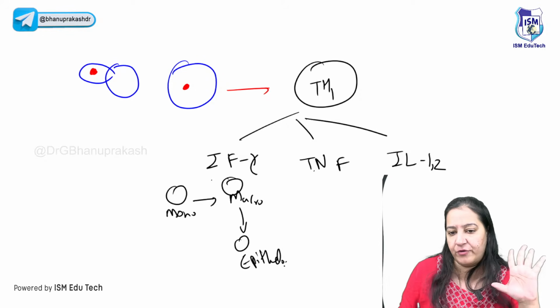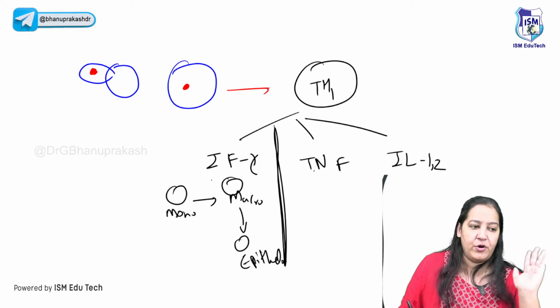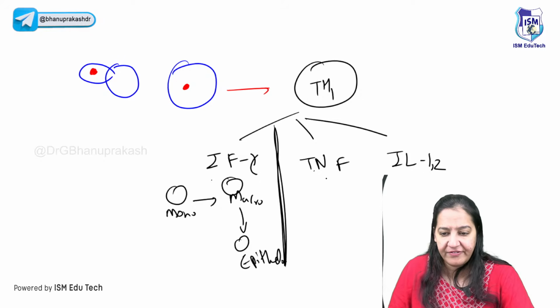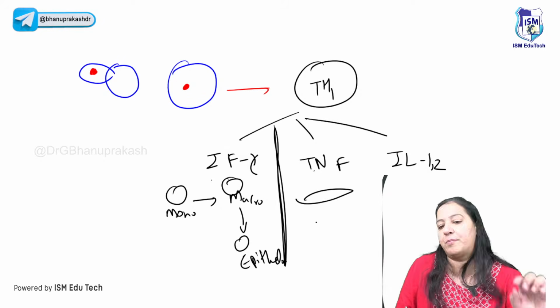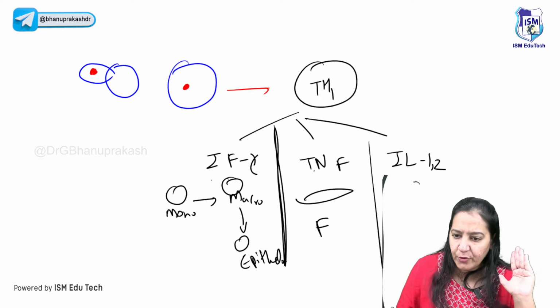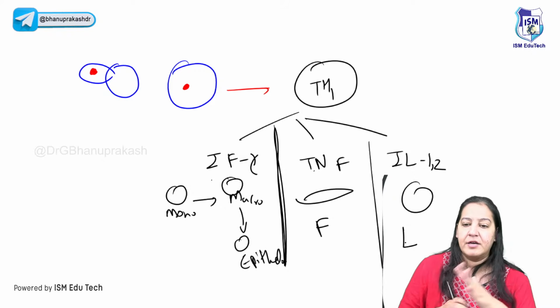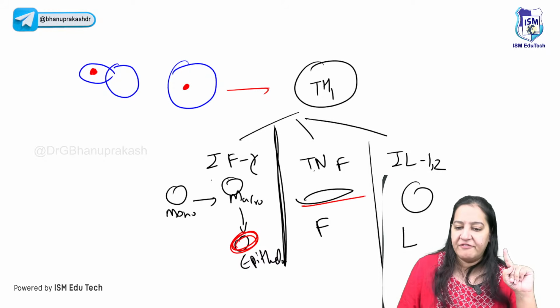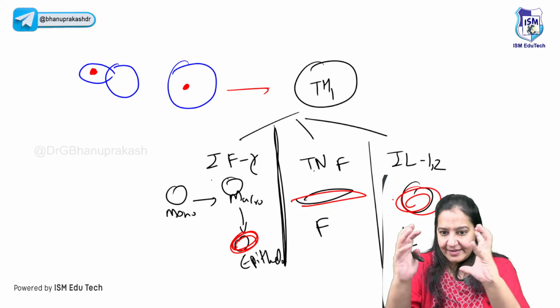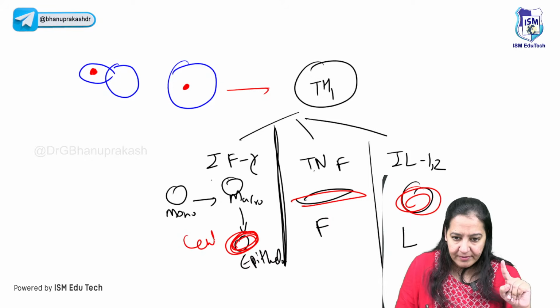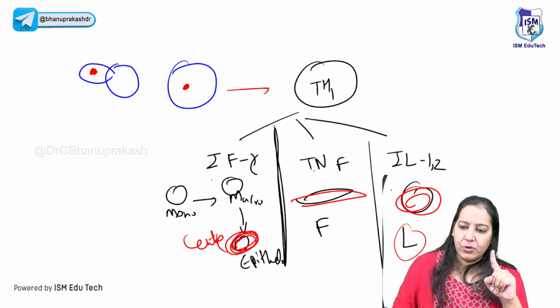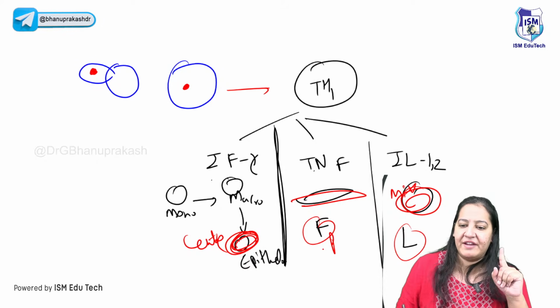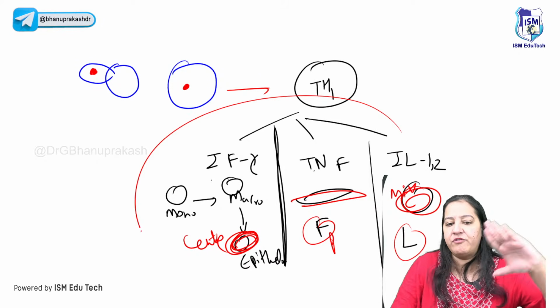Epithelioid cells are modified macrophages. So this is the summary of interferon gamma. TNF will attract the fibroblasts, and interleukin will attract the lymphocytes. Now we have 3 types of cells in our hand: epithelioid cells, fibroblasts, and lymphocytes. Because of the 3 chemicals, they will gather. This will form the center, this will form the middle zone, and this will form the periphery. They will gather and form a granuloma.